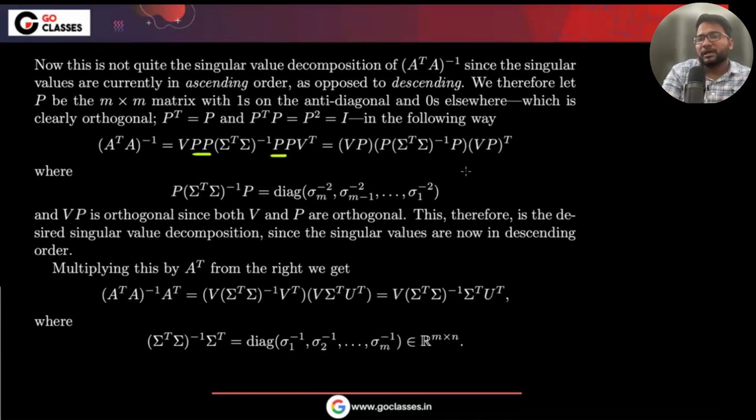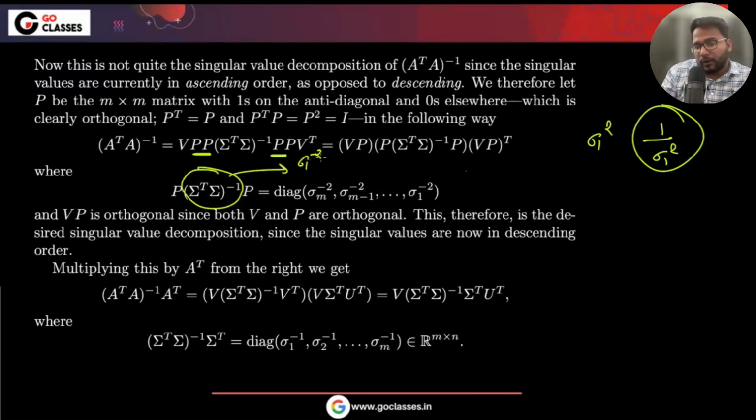I think they're just reversing the order. In sigma transpose sigma, it might be sigma 1 square, and then 1 upon sigma 1 square might be the lowest value, right? If sigma 1 square is the highest value, then 1 upon sigma 1 square is the lowest value, and they want it to be on the last. So if you multiply P and P two times, such that P is defined like this, then it will actually be on the last. So here this is 1 upon sigma 1 square, 1 upon sigma 2 square, like this, but if you write it like this, then they're reversing the order. It is a very smart trick that they've played to reverse the order.